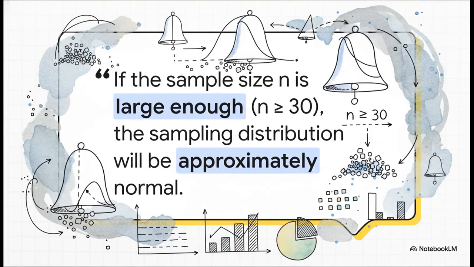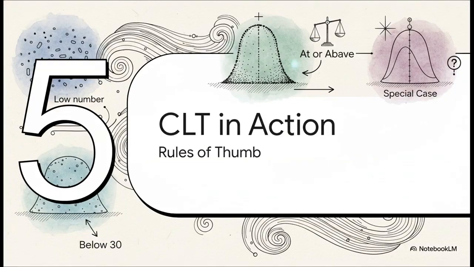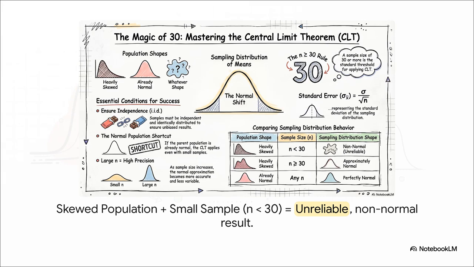And this rule right here seals the deal. As long as your sample size, which we call n, is 30 or bigger, you can basically guarantee that the distribution of your sample averages is going to look like a normal curve. It's the key that unlocks everything. All right, let's see this rule in action. We'll run through 3 quick examples to see what happens when we're below 30, when we hit 30, and then a cool little shortcut.